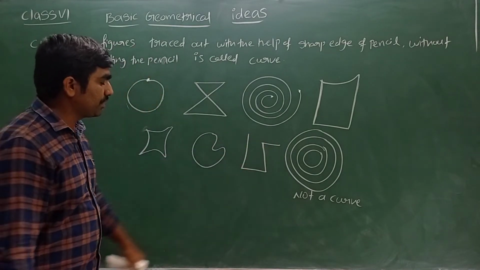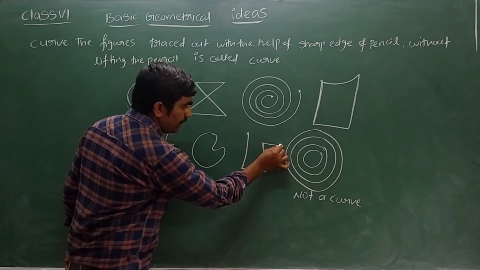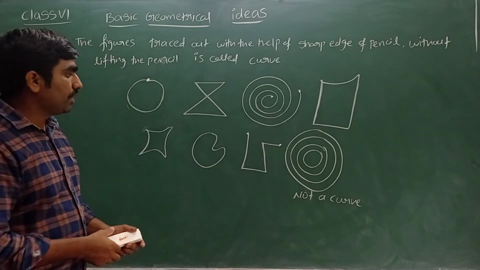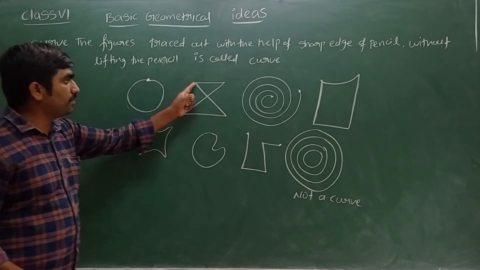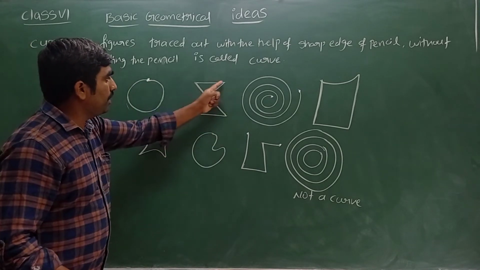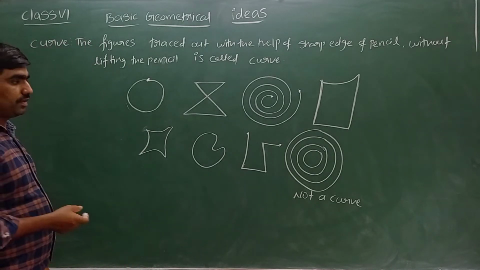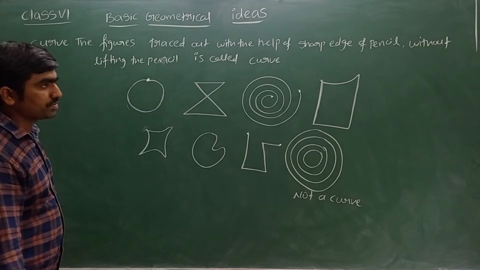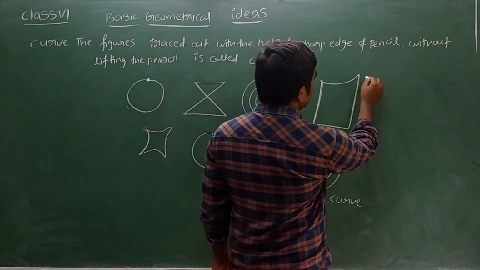Same thing you can see here. I started the figure here, and the ending point is here. The starting point and ending point are not the same, so it is called an open figure. If the starting point and ending point are the same, see here, it is called a closed figure. That is the way we can separate an open figure from a closed figure. Let me write here now. What is an open figure, ma?